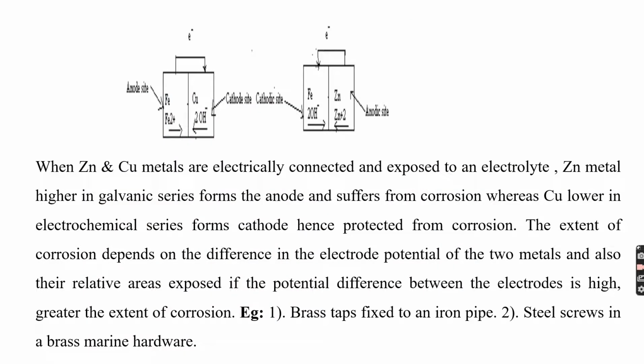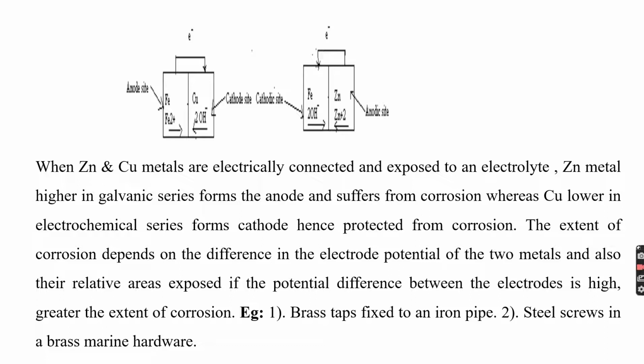See, here I'll take two metals like iron and copper, or even iron and zinc. When zinc and copper metals are electrically connected and exposed to the electrolyte, zinc metal is higher in the galvanic series, forms the anode and suffers the corrosion, whereas copper is lower in the electrochemical series, forms cathode, hence protected from corrosion.